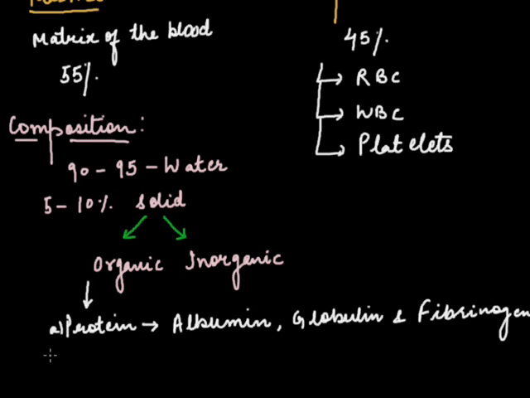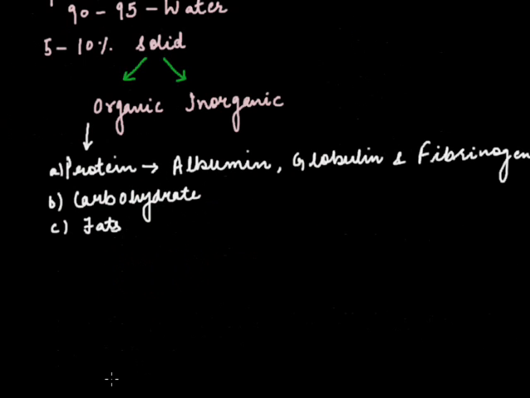The next organic component is carbohydrate. It also includes fats in the form of phospholipids and lipids, and cholesterol. This is the organic composition of plasma. The inorganic composition may involve sodium, calcium, magnesium, etc. This is all about the plasma portion of the blood.